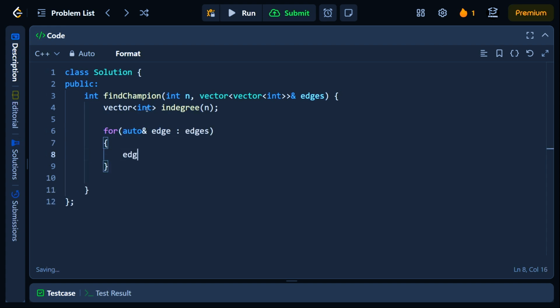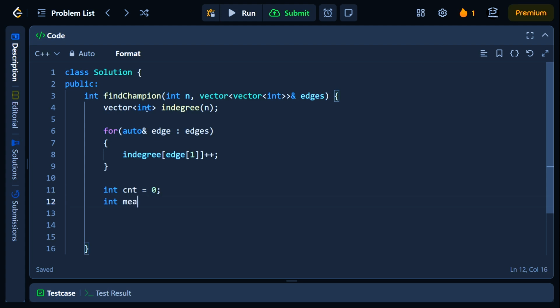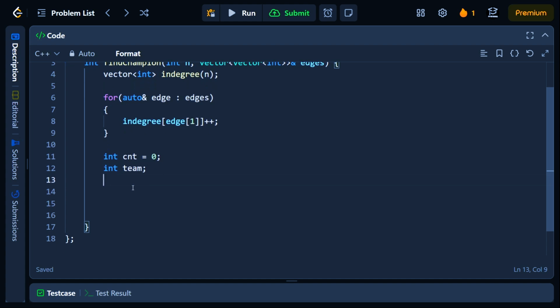An edge (u, v) means that u is stronger than v. So the arrow comes from u and enters v, so the in degree of v increases. Then we keep a count, and we'll have a team variable. This team will be the champion if there is a unique one.